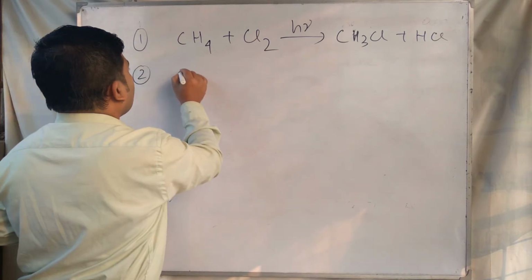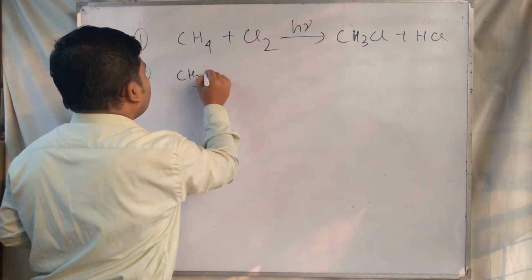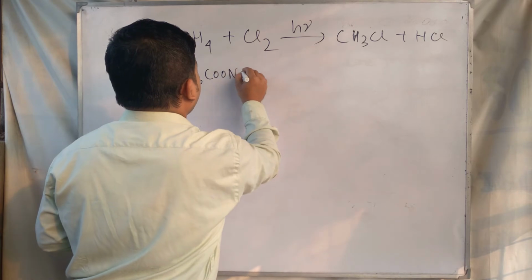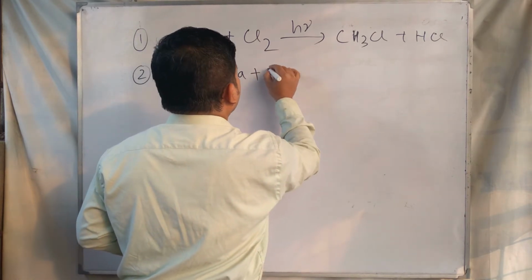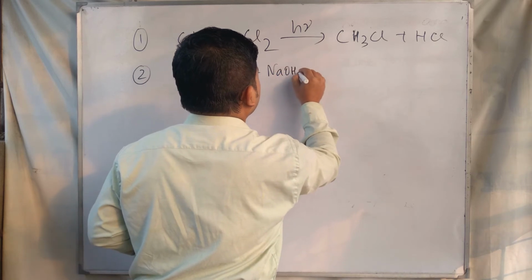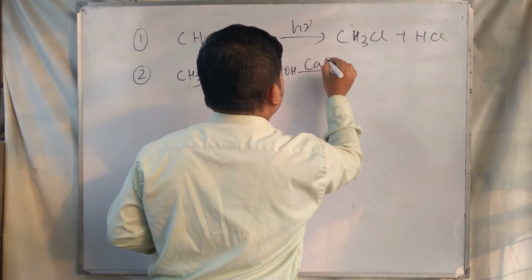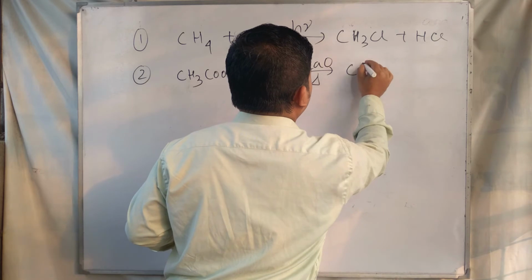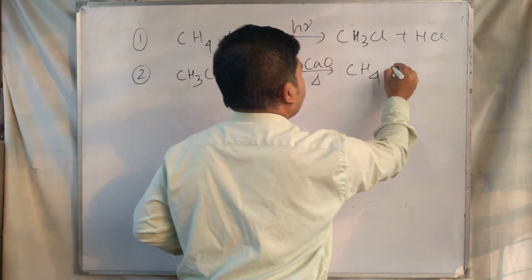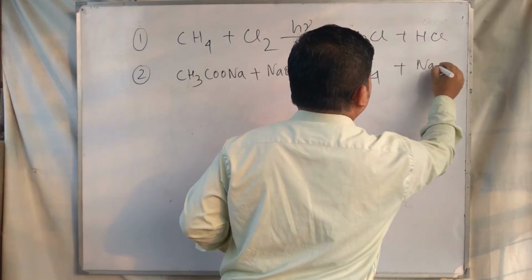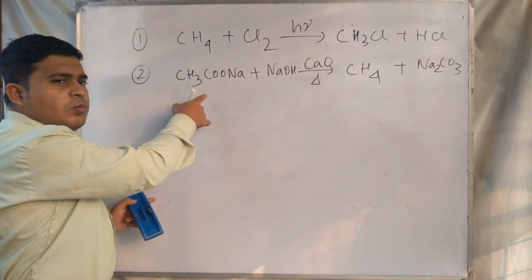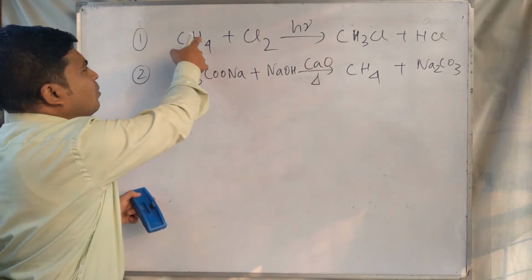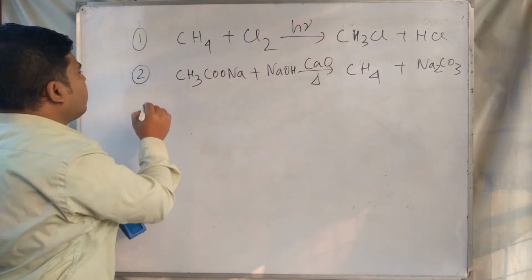Second: CH3COONa, sodium ethanoate, plus NaOH with calcium oxide and heat produces methane plus sodium carbonate. This is called the decarboxylation reaction. The first is the halogenation reaction of methane.